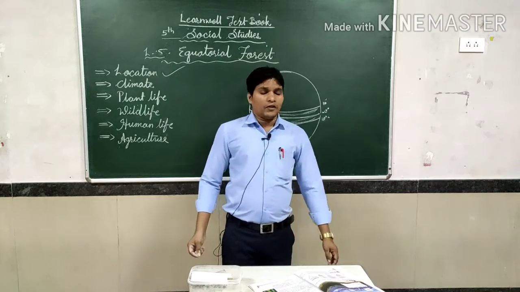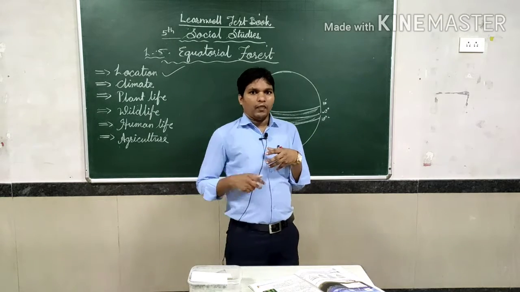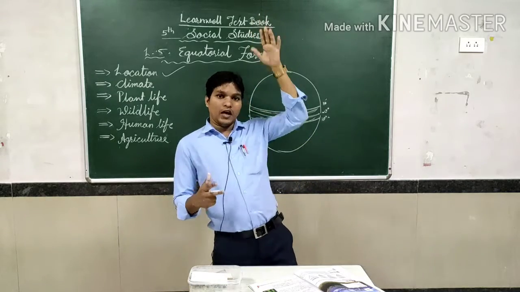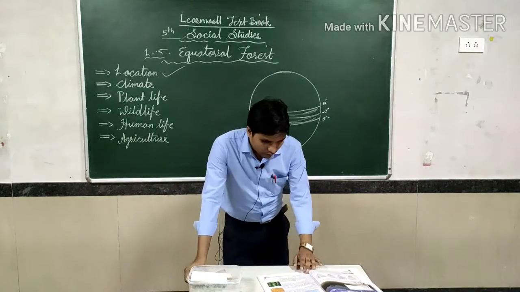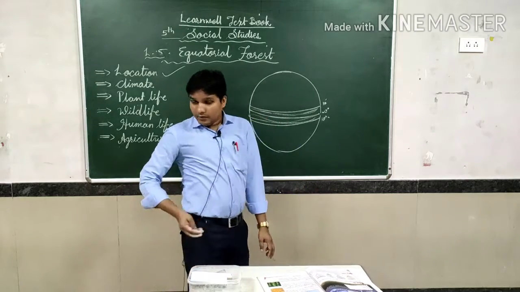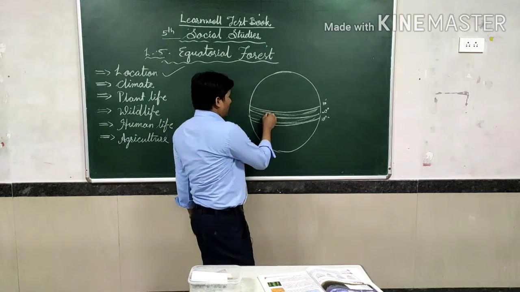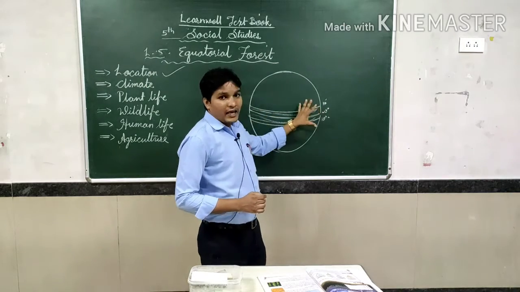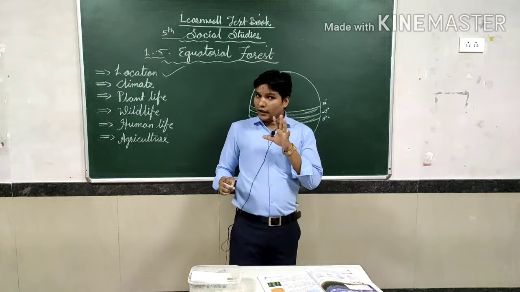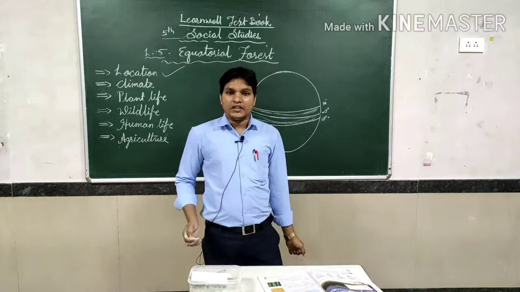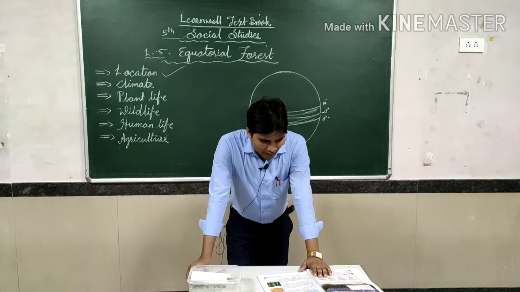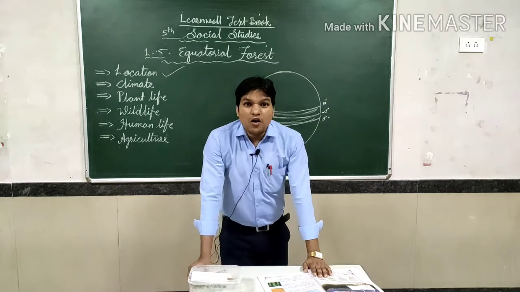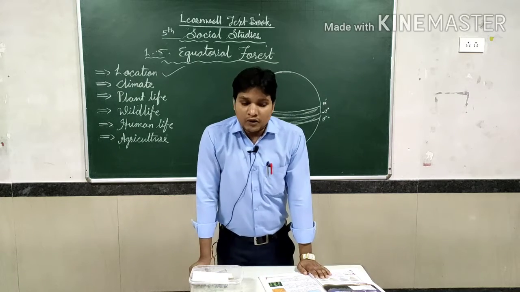So this climate is very different, and the trees and plants of the forest are very high and thick. In this forest, some parts, like South America, then Africa, then some Asian countries, come under the equatorial forest. Now we are going to discuss which places are covered by the equatorial forest.